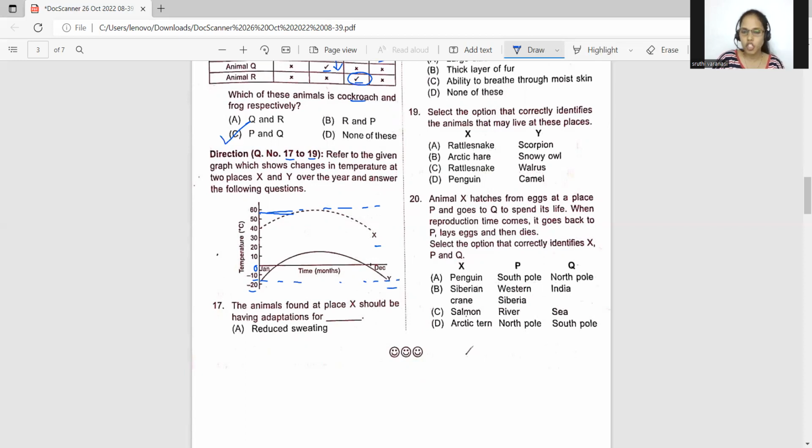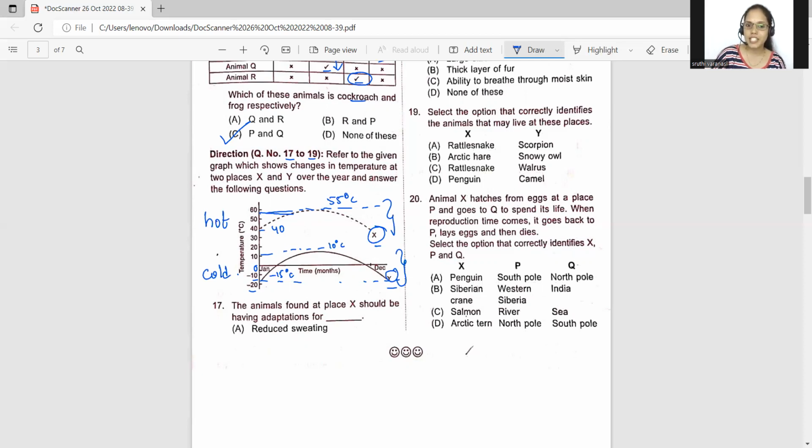So they're talking about organisms which are living in the temperatures between these ranges. Now if you see, Y can survive from -15 degrees centigrade to a maximum of 10 degrees centigrade. X is surviving between 40 to a maximum of 55 degrees centigrade. So that means X is living in tropical or hot regions. Y is living in temperate regions or cold regions. Now let us try to answer. Right here, hot regions, cold regions. Now let us answer the questions.